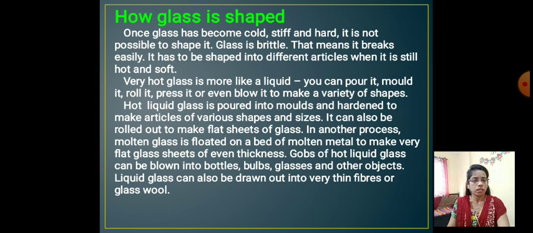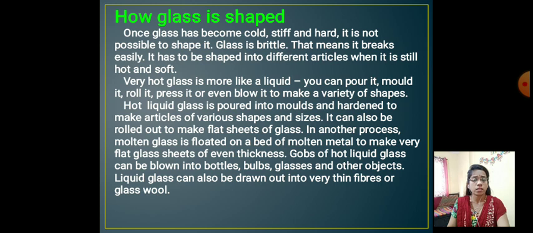In another process, molten glass is floated on a bed of molten metal to make very flat glass sheets of even thickness. Gobs of hot liquid glass can be blown into bottles, bulbs, glasses, and other objects. Liquid glass can also be drawn out into very thin fibers or glass wool. Now here, how glass is shaped. It means when glass becomes stiff, it is something that cannot bend or move.